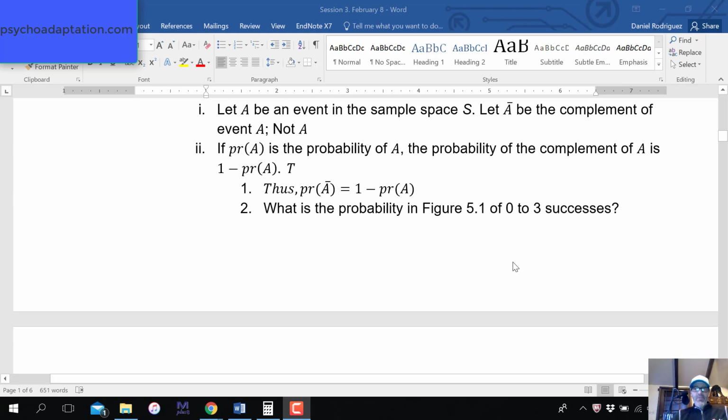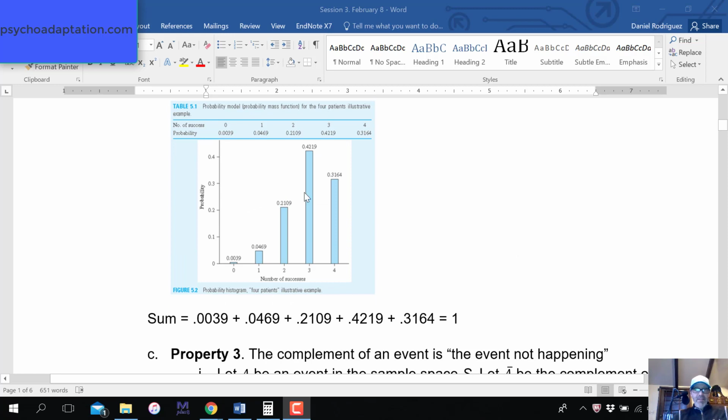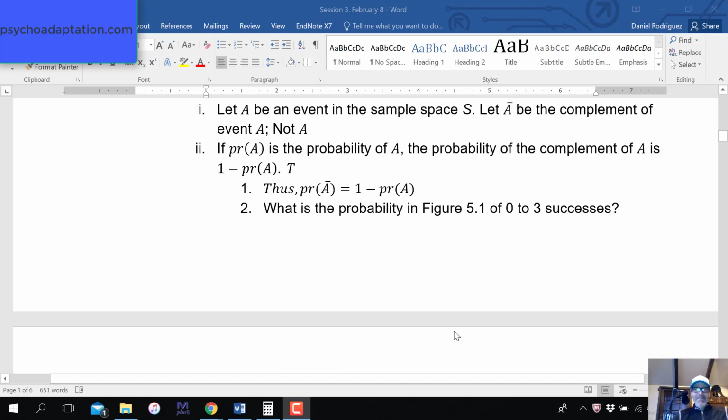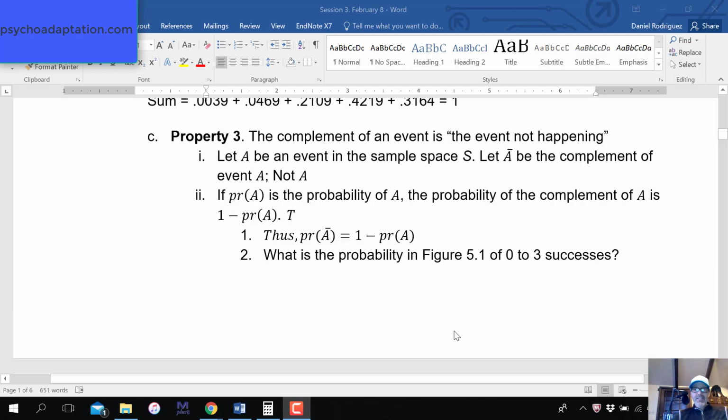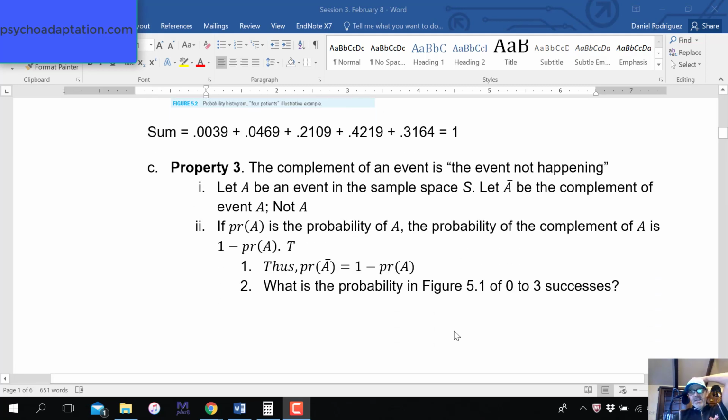So if we go to Figure 5.1, which is this figure up here, or it's Table 5.1, figure whatever. You know what I'm talking about, right? Okay, so what's the probability of 0 to 3 successes? You say, why is he doing this under complement? Shouldn't you say, like, what's the probability of 4 successes? Well, here's why I'm doing this.